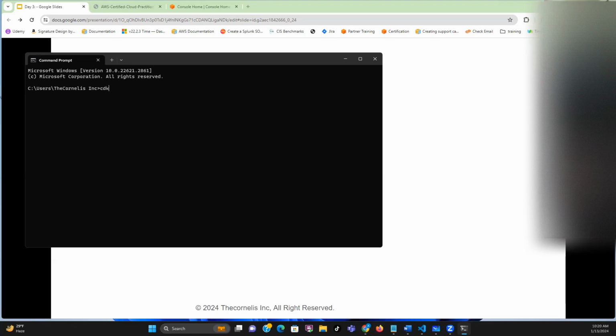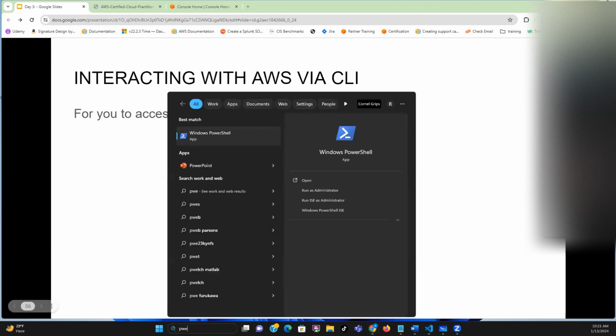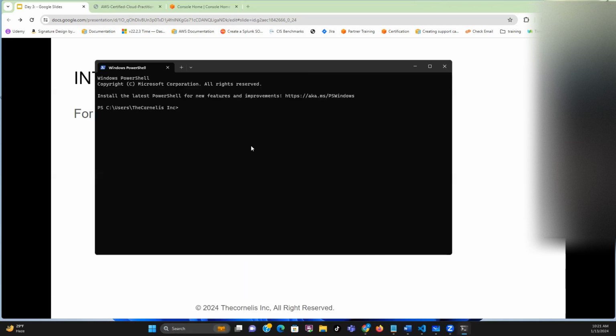So you're going to be writing code like aws ec2 describe, all these things. Don't bother about them. I'm going to show you how to get all these things later. But for now, you are going to be writing code. If you don't want to use command prompt, there are other alternatives. Windows also has PowerShell, which looks exactly like command prompt.